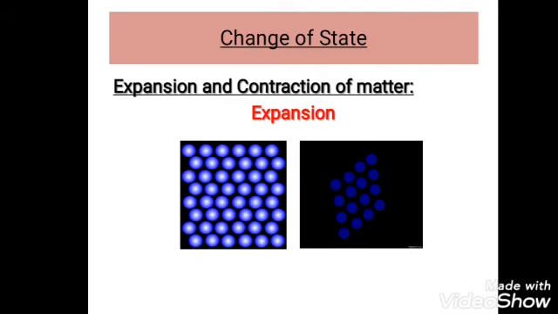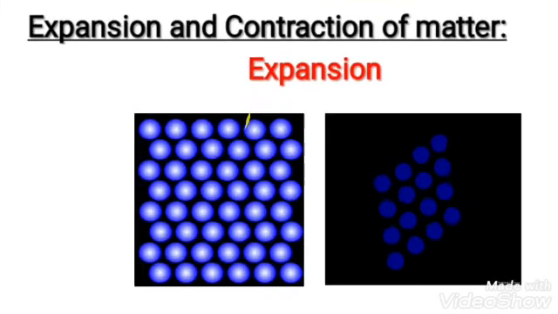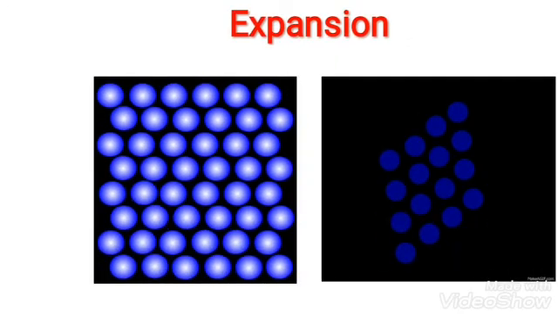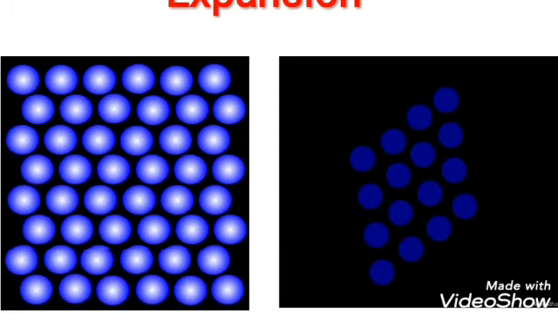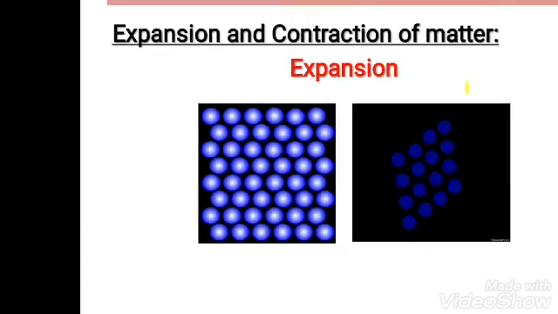Yes, children, just listen carefully. Here you can see when a substance is heated, the molecules present in the substance vibrate. So what will happen? In the second video, you can observe the space between the molecules increases.